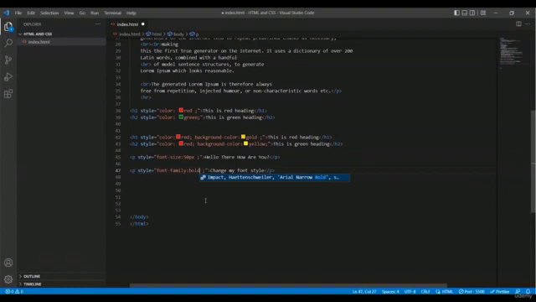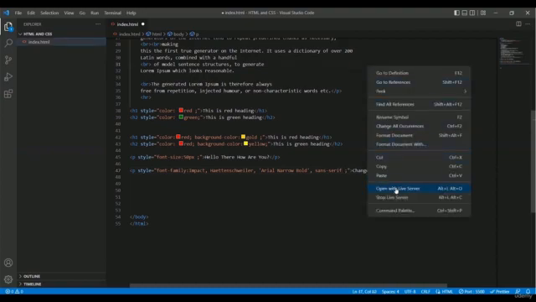Okay, so you can take a look. We have some suggestions like impact, Arial narrow, bold. So I am pressing the tab button from my keyboard, and you can take a look. We have some font families, or font styles, that apply to our text. And let's take a look in our live server.